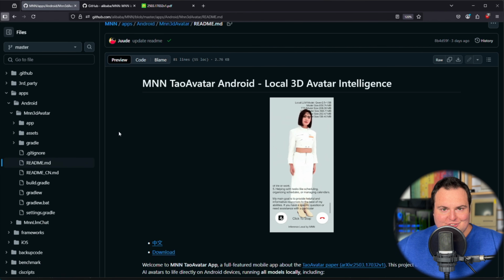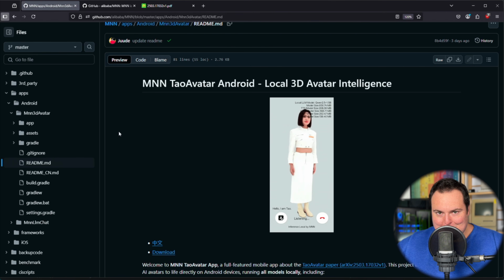Today I want to showcase something that I think is very cool and will interest a lot of us who are interested in local, offline, and open source AI. This is called TaoAvatar Android, and this is a part of Alibaba's MNN GitHub repository.